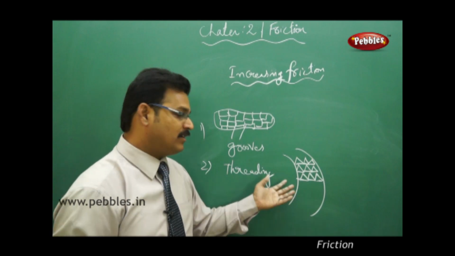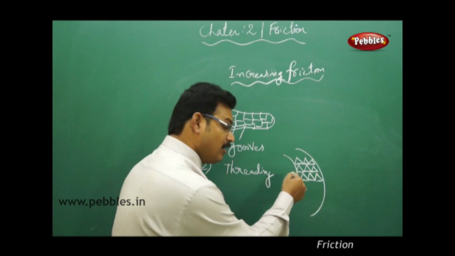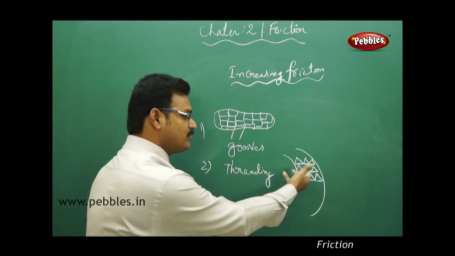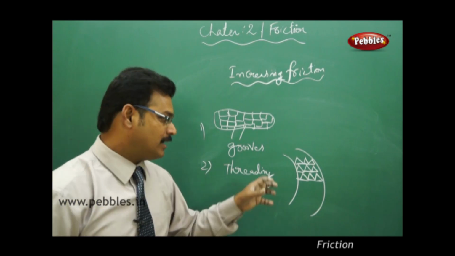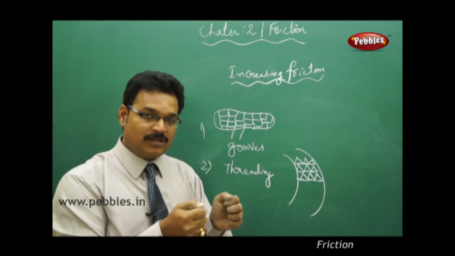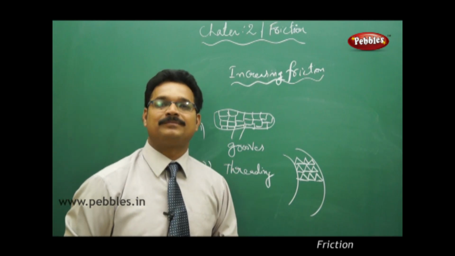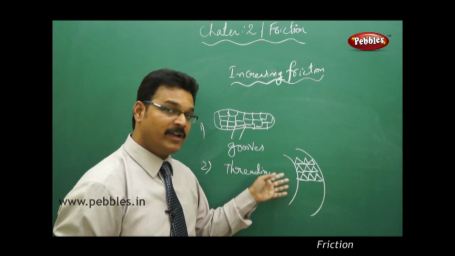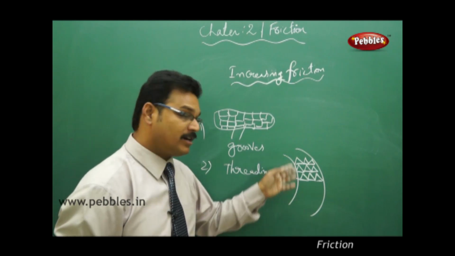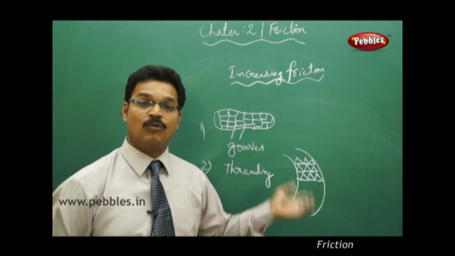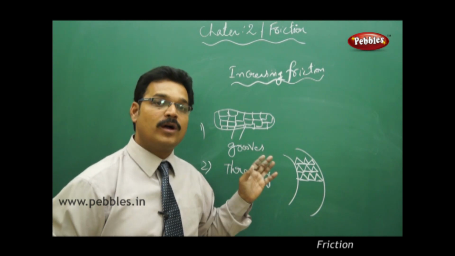That's why different companies like MRF and CEAT create different types of tires with longer depth grooves. This is called threading. Because of threading, when you apply the brakes, it immediately picks up the braking efficiency and brakes immediately. That's why when your vehicle tires are getting old and threads are removed, please replace the old tire with a new tire, so that you can increase the friction and avoid accidents.